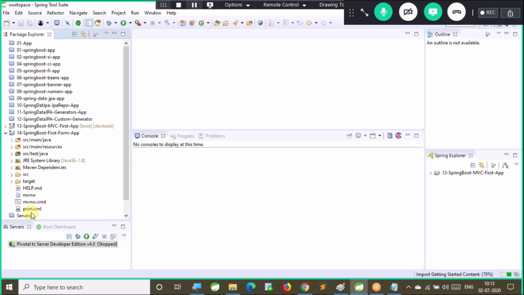We will add Jasper in the pom.xml file. In the previous applications we have already added that. So dependency we will add to current project. Right. Let's open this project pom.xml file.